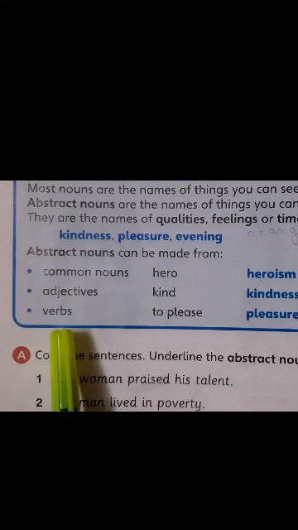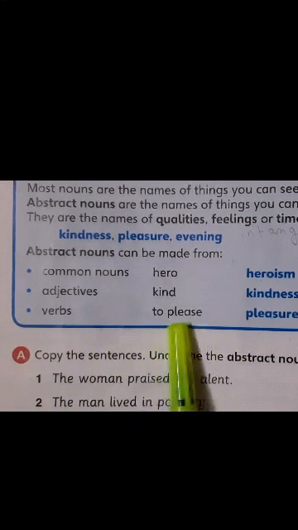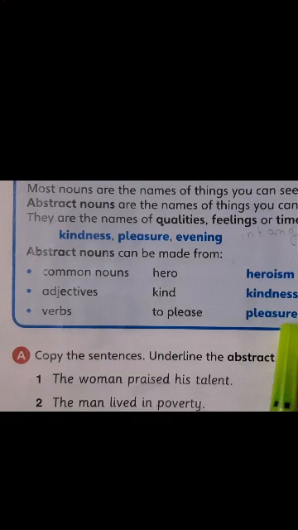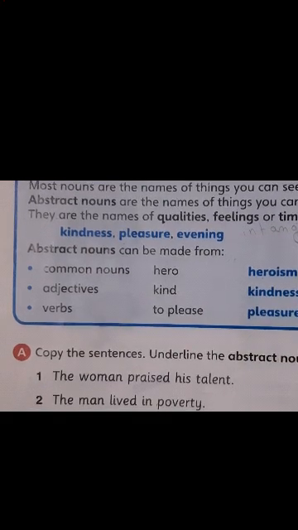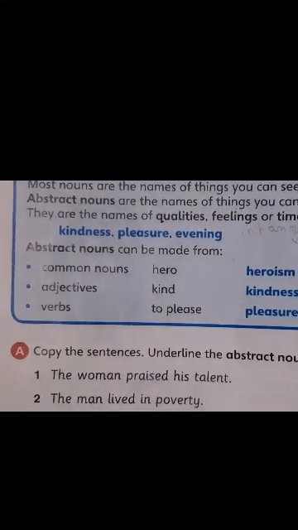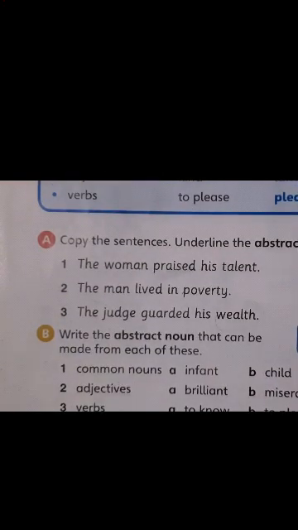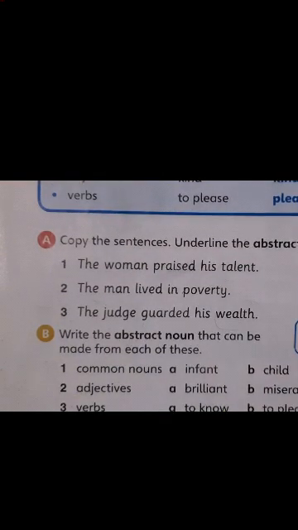Now take verbs. What are verbs, children? Action words, right? We have done this also, children. Reading, writing, these are all verbs. To please. Now I have to make it an abstract noun. How do I make it an abstract noun? Pleasure. So pleasure is an abstract noun. Now children, move to B1. The B1 will be your homework where you're going to form abstract nouns.